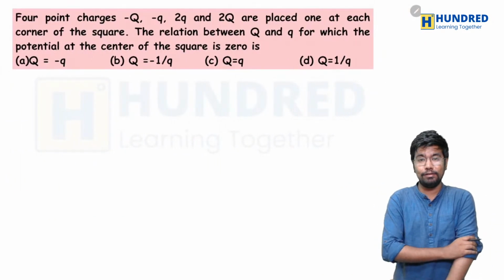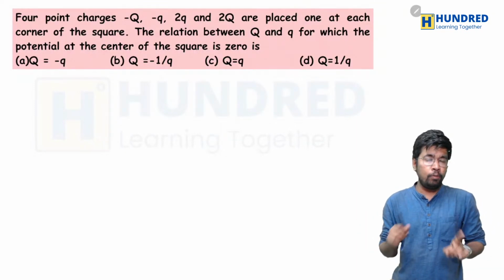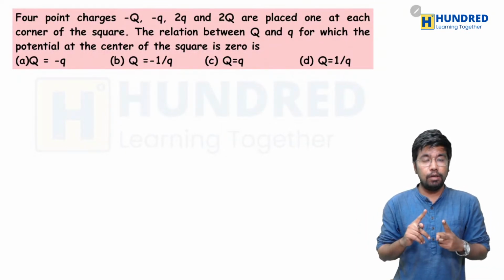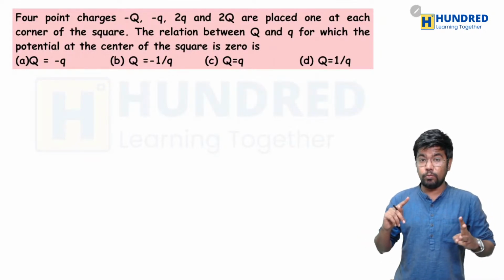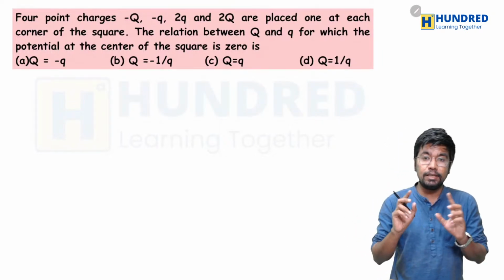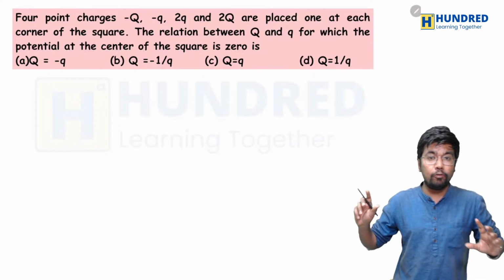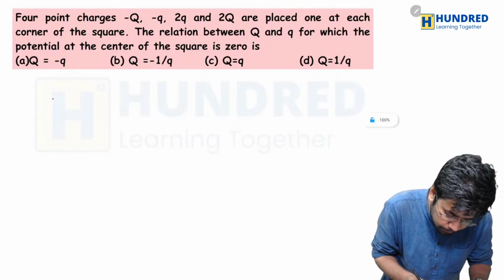Okay, so here is the final question in physics for today. Four point charges, minus capital Q, minus small q, 2 small q, and 2 capital Q, are placed at each corner of a square. Let me draw this as a diagram.